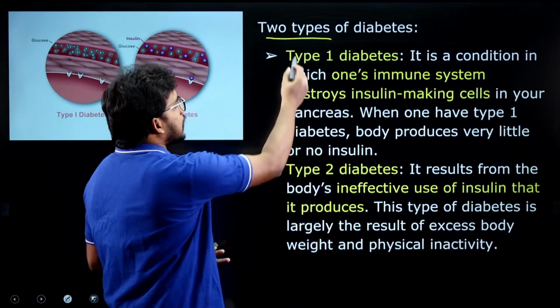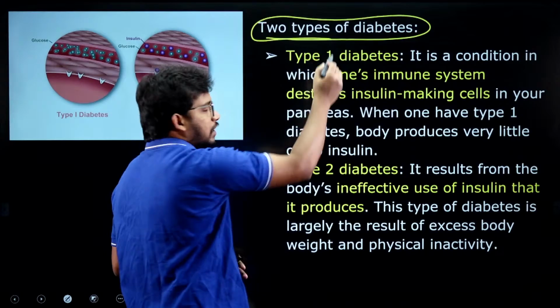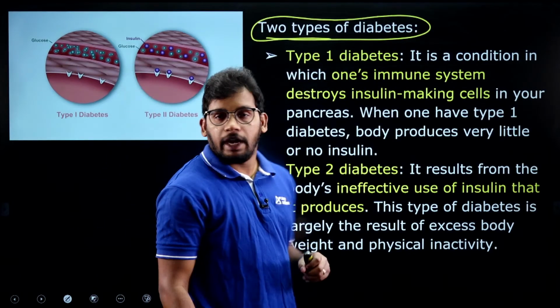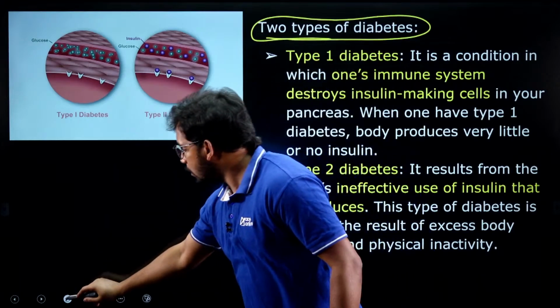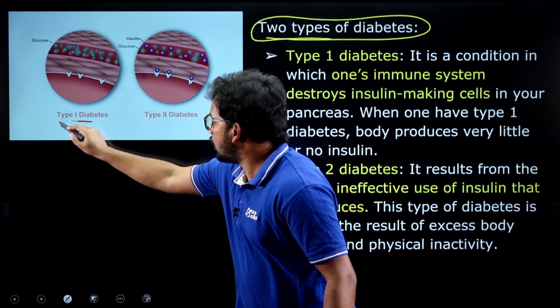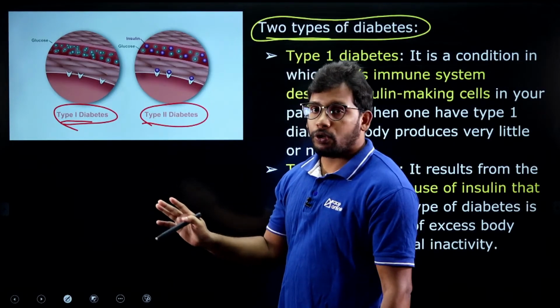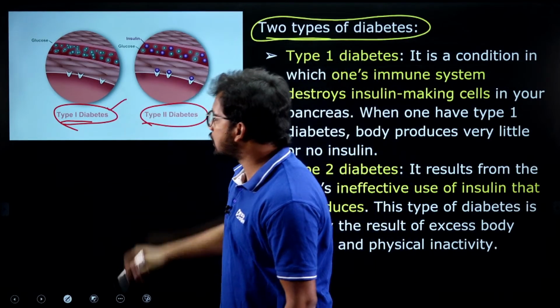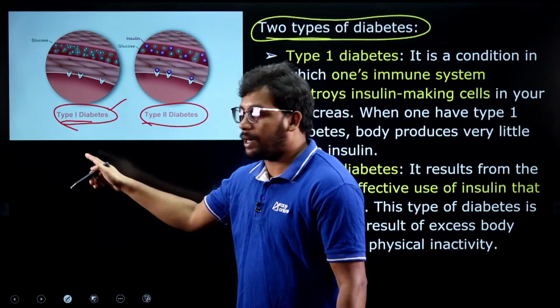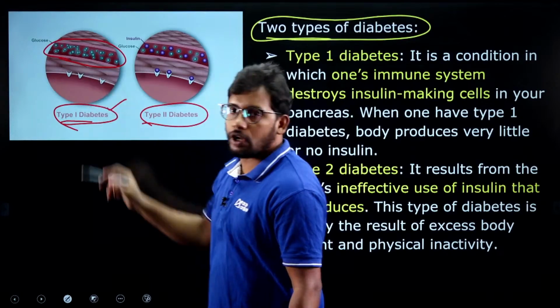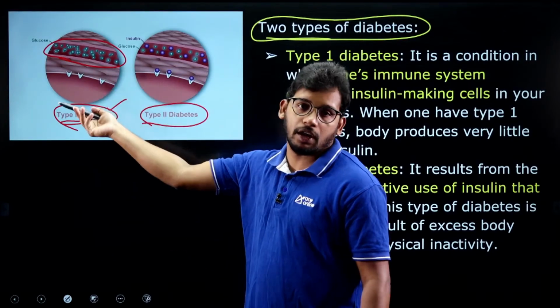Before that, let's understand the two types of diabetes as well. There are two types, diabetes type 1 and type 2. Those people who are experiencing type 1 diabetes, there is no insulin at all. You can see here, there is only glucose, but no insulin at all.